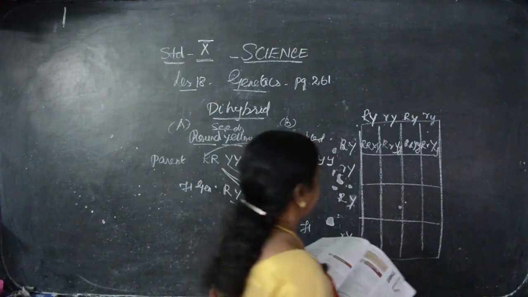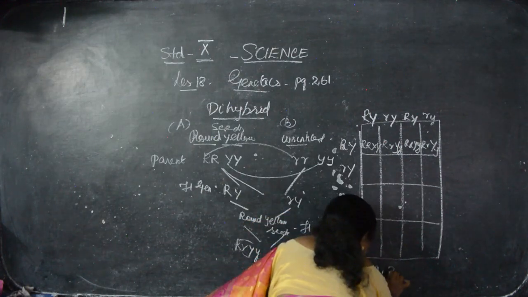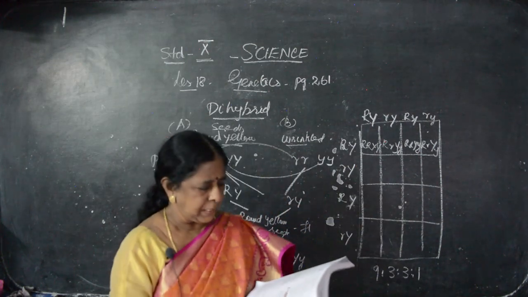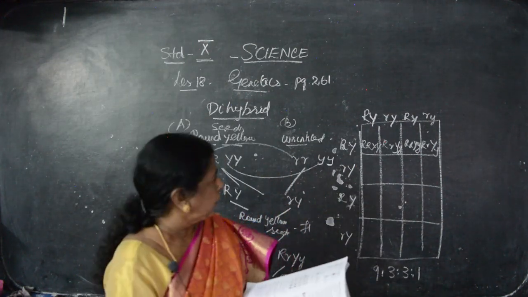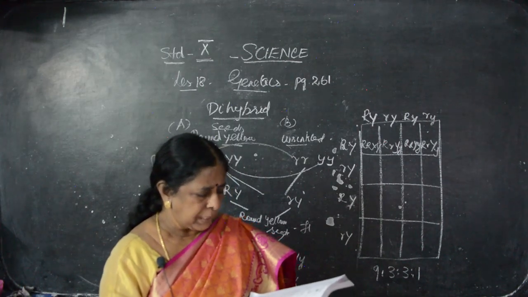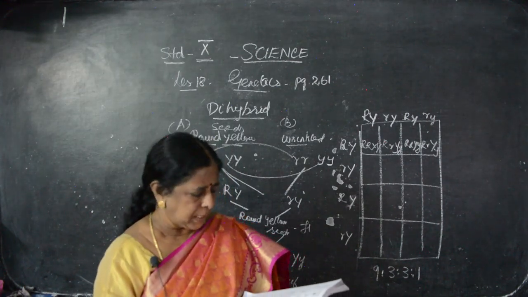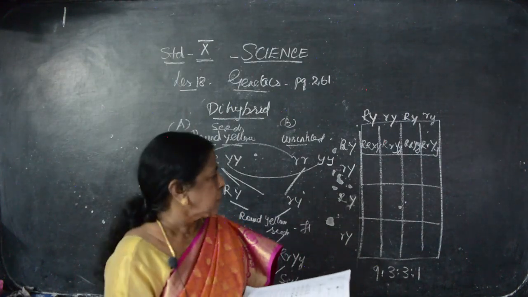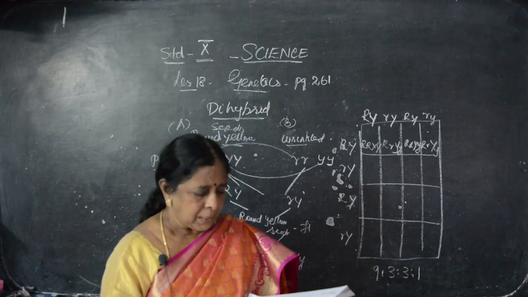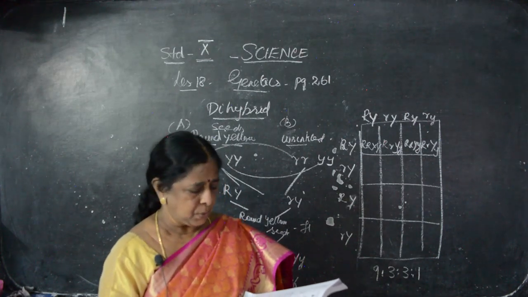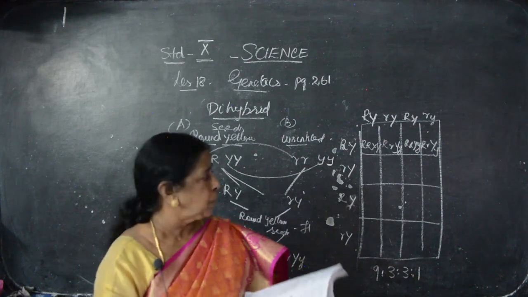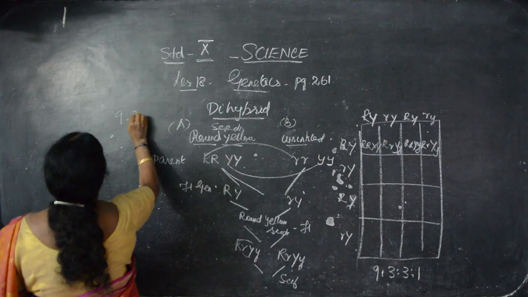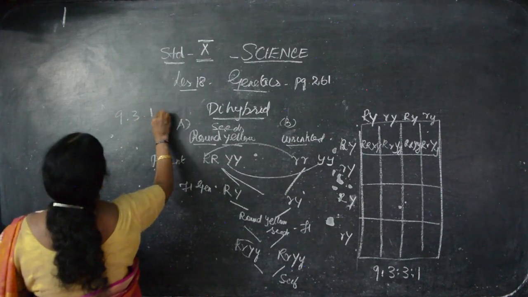And finding out totally the ratio is 9:3:3:1. What's the ratio? 9:3:3:1. Round yellow 9, wrinkled yellow 3, round green 3, wrinkled green 1. This is dihybrid. So which is dominant here? Which is more? Round yellow is more. So round yellow is dominant and wrinkled green is recessive. So 9:3:1 is, so outlook we are seeing means what? 9:3:1. This is phenotyping.